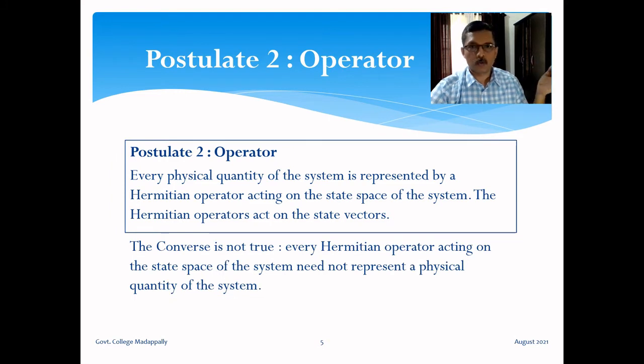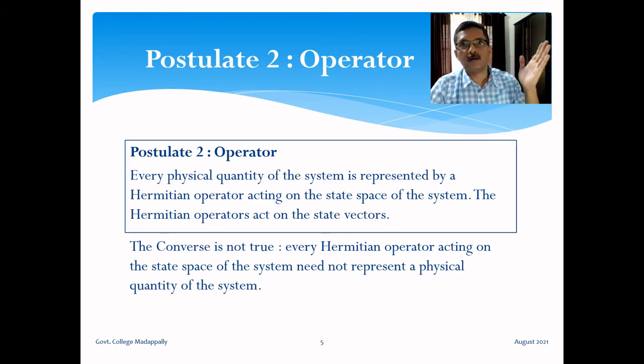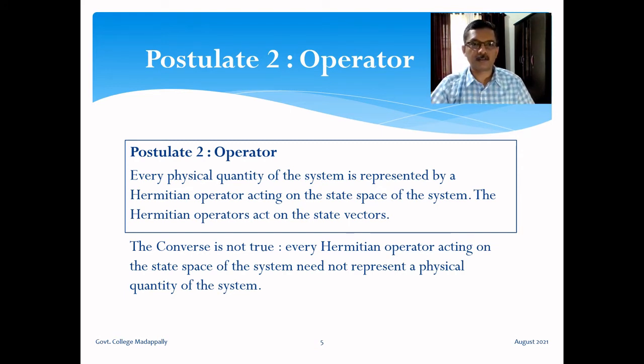The converse is not true. Okay, we know that in the postulate of state space or state of a system, the converse is also true. Every possible vector in the Hilbert space of the system is a possible state of the system. But here the converse is not true. Every Hermitian operator acting on the state space of the system need not represent a physical quantity of the system. So that we have to keep in mind.